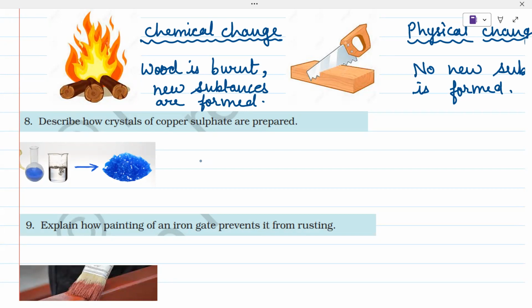And after it stops dissolving, we will keep it safely and allow it to cool down. Before cooling it down, you will filter it, and then we will allow it to cool. After some time, we will see that fine blue copper sulfate crystals are formed, right? So we can describe it in steps.